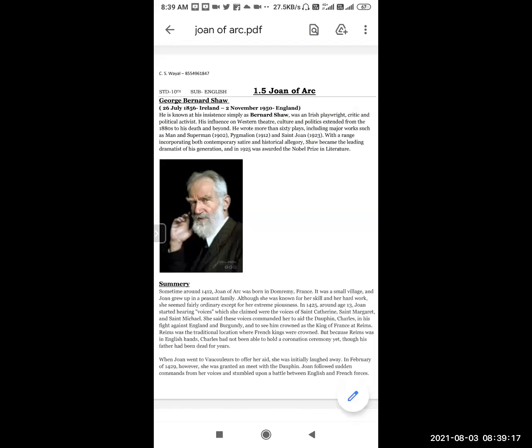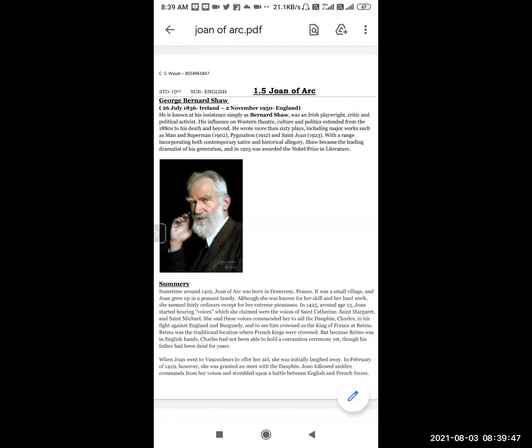And Saint Joan, today's play which is taken, written in 1923, with a range incorporating both contemporary satire and historical allegory.